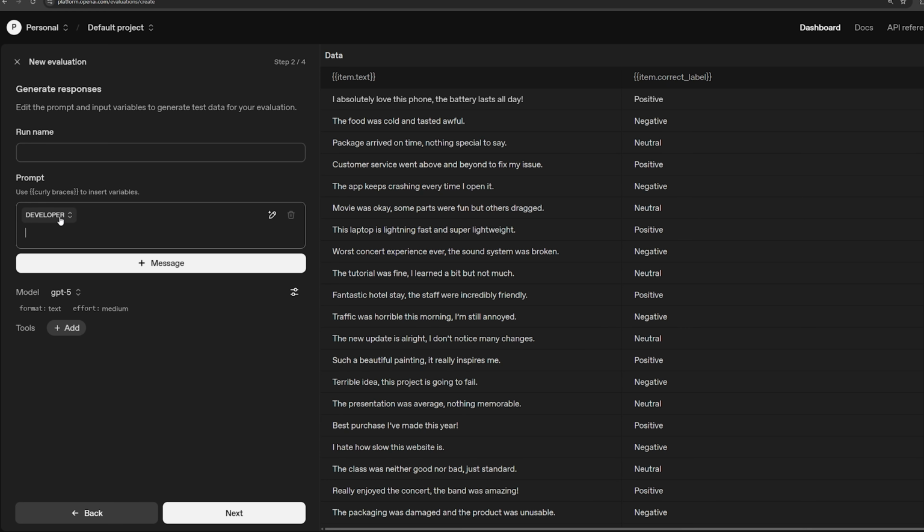Now, what goes here in this developer or system message is actually pretty important. This is, again, telling the model how it should behave, what it should do. And so it depends really on the task that you're trying to do with this evaluation. Are you trying to evaluate the best prompt for the task? Or are you trying to evaluate the best model for the task and you already have a prompt?